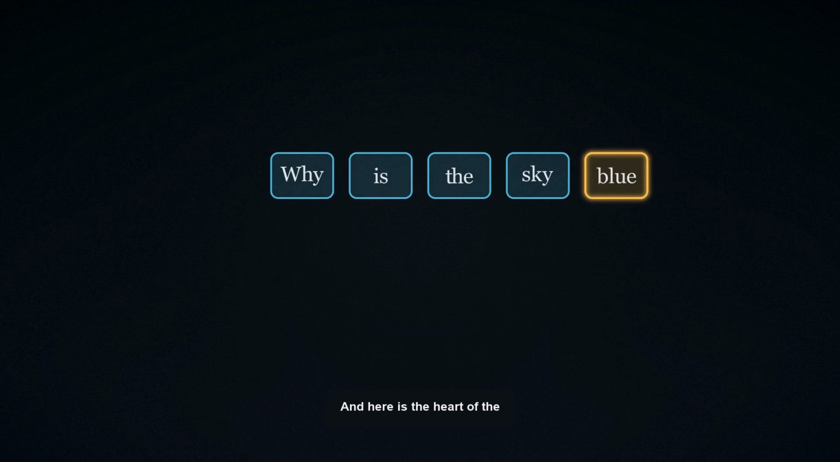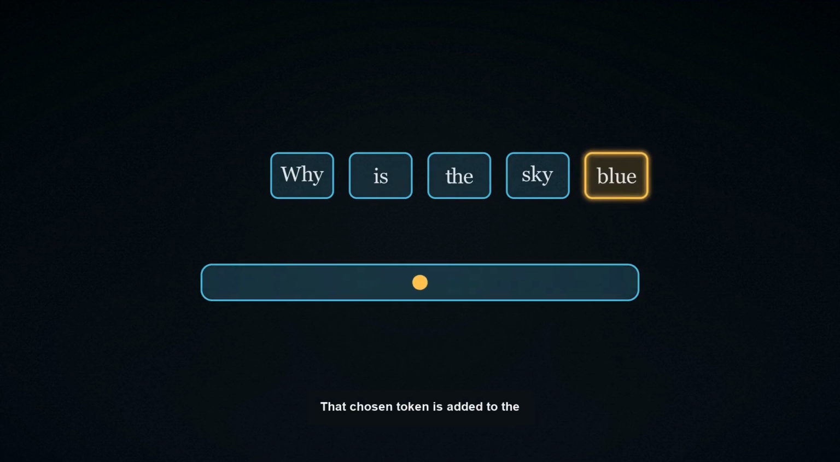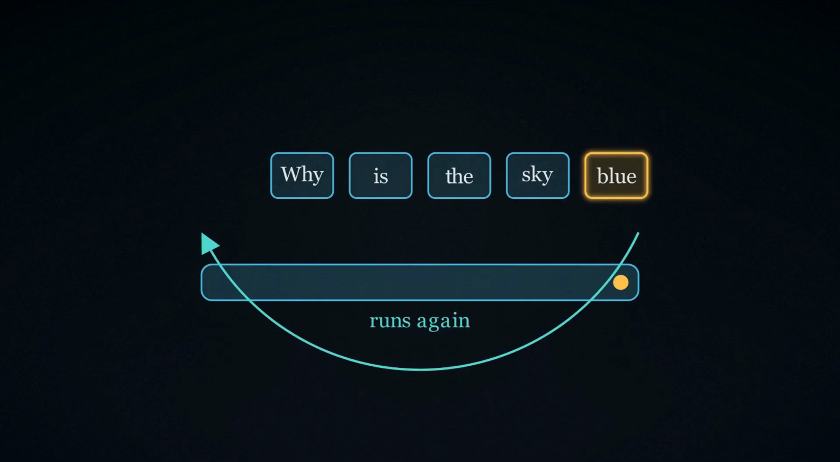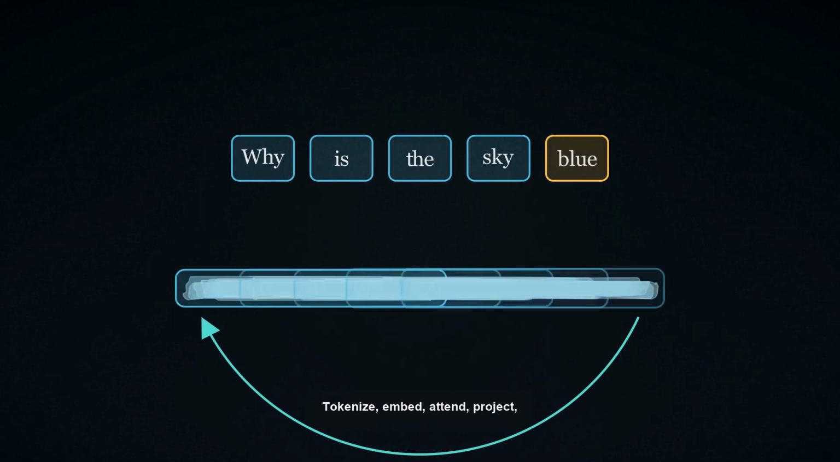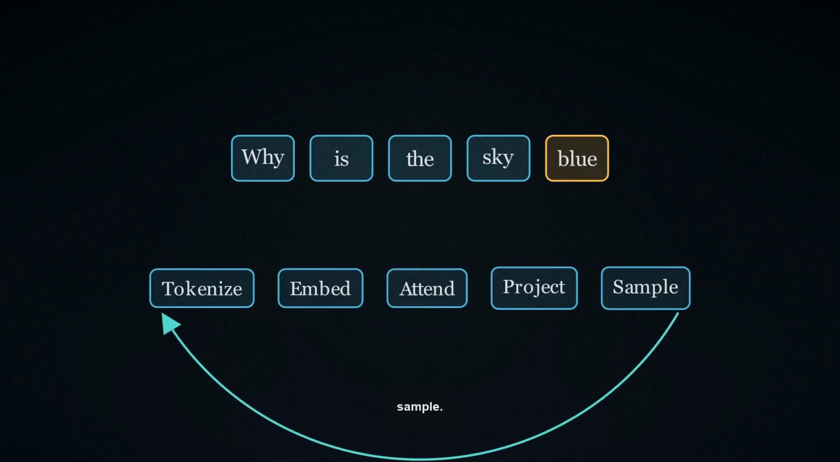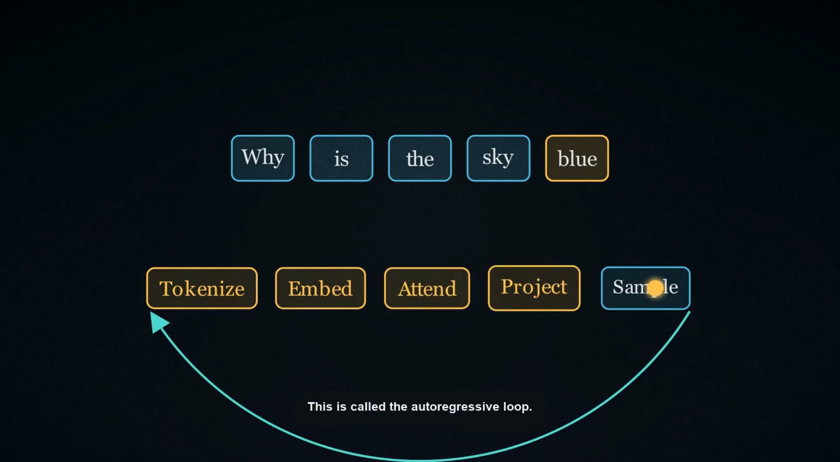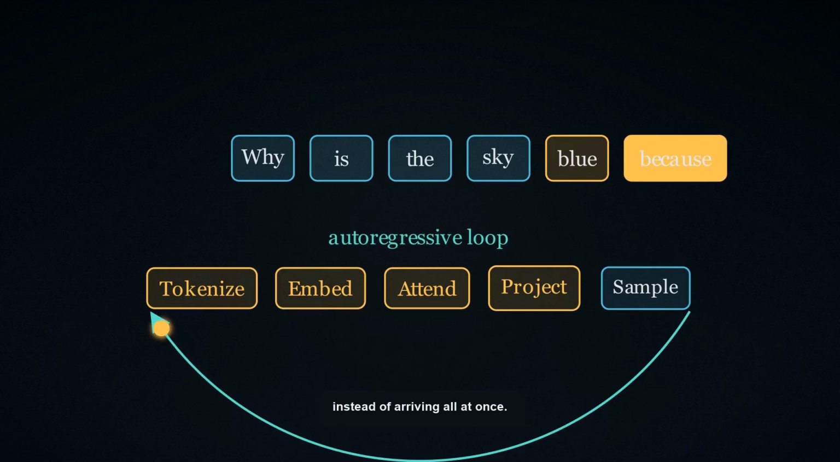And here is the heart of the whole thing. That chosen token is added to the end of the input. Then the entire pipeline runs again from the very start. Tokenize, embed, attend, project, sample. All of it, just to pick the next token. This is called the autoregressive loop. It is why the answer streams out to you one piece at a time instead of arriving all at once.